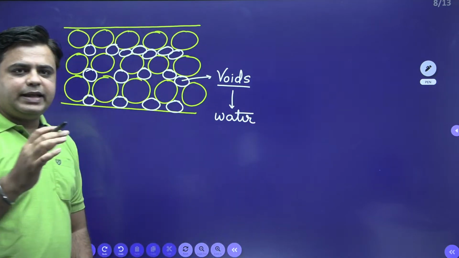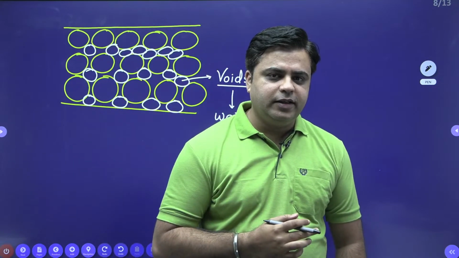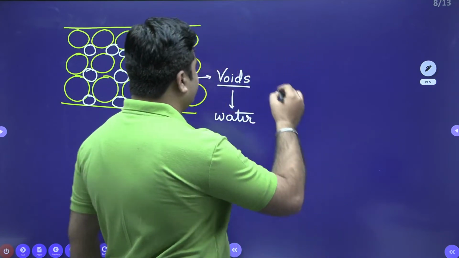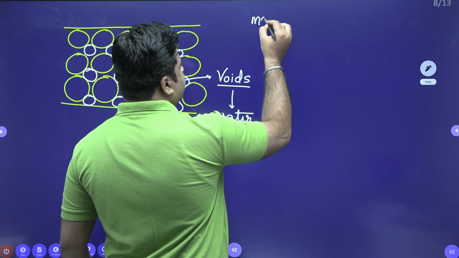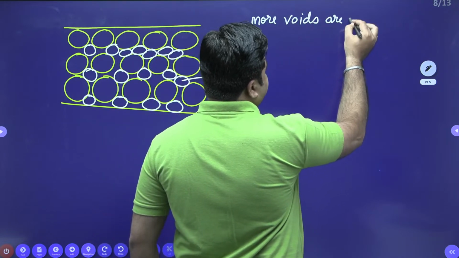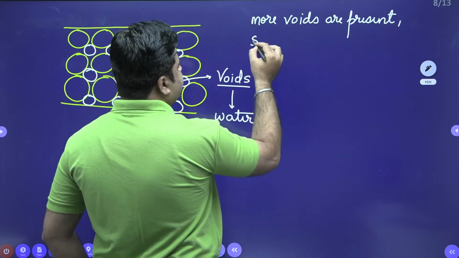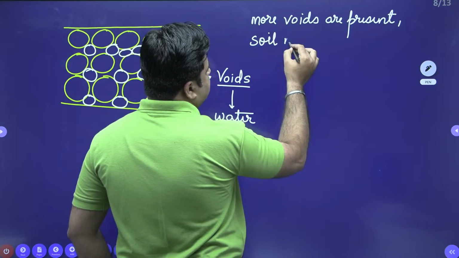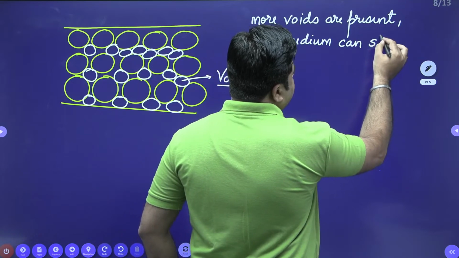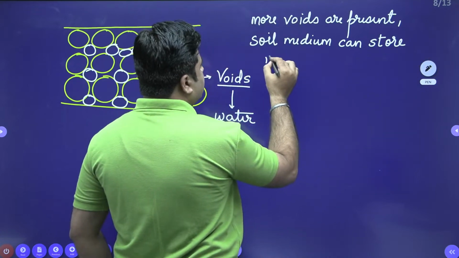So I think you are getting an idea. And that idea is, if more voids are present, then the soil medium can store more water.